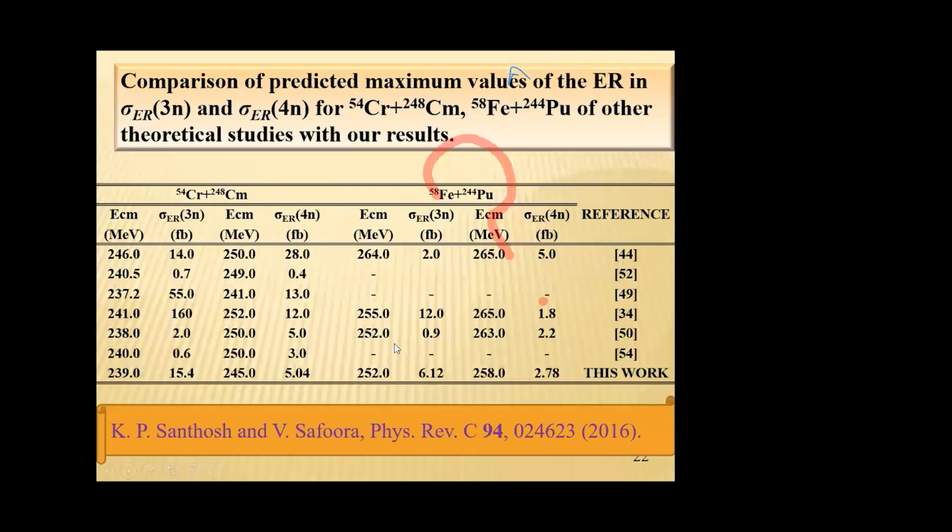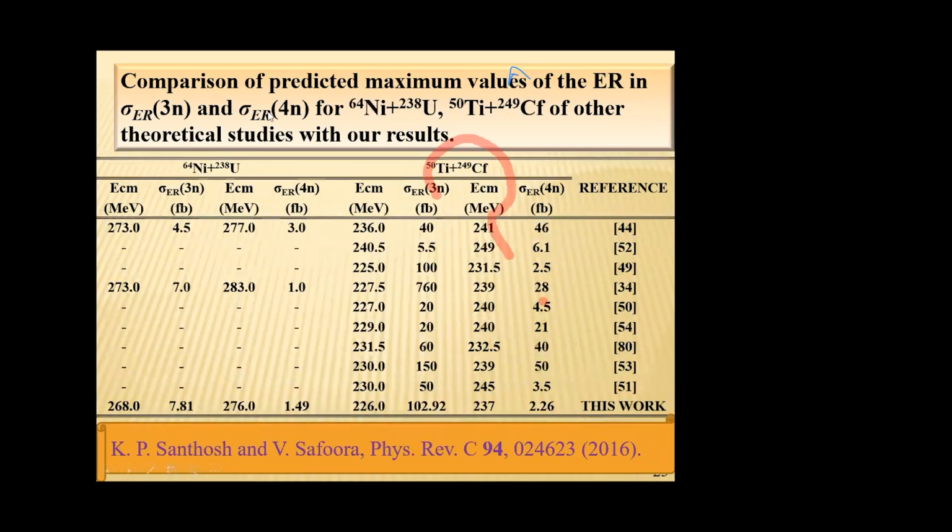And this is the comparison of our evaporation residue cross-section in the 3N and 4N channel for the 54 chromium and 58 iron induced reaction, compared with other theoretical model predictions. Here, the last row represents our calculation and the other rows represent other theoretical model predictions. From the table, we can see that our values also match with other model predictions.